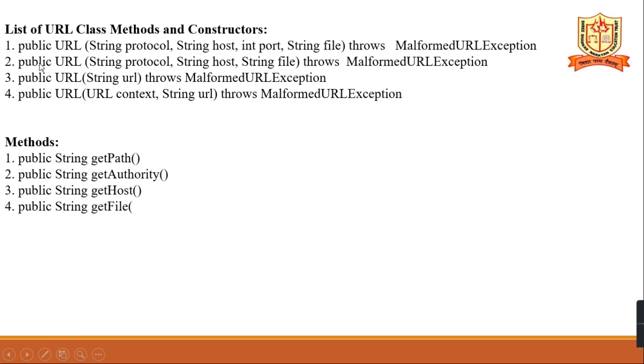Second, URL contains three parameters: the protocol, the host name and the file name. Third, you pass the URL address, and fourth is URL context and URL string. The methods present in this URL class are getPath, getAuthority, getHost and getFile.